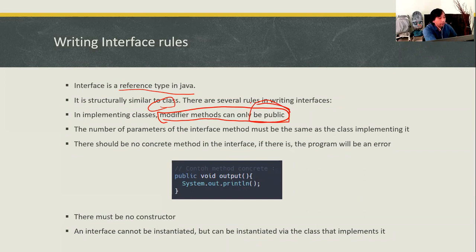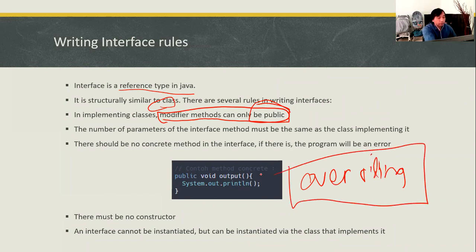And the number of parameters of the interface method must be the same as in the class when it implements the method. It is similar to the overriding rule.